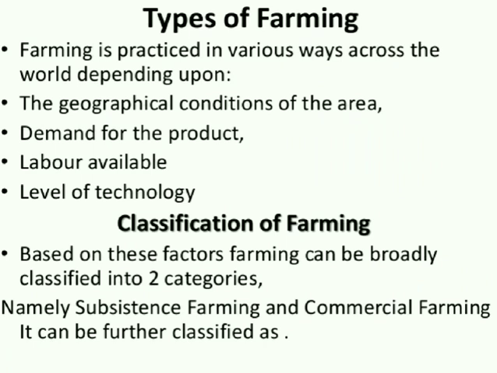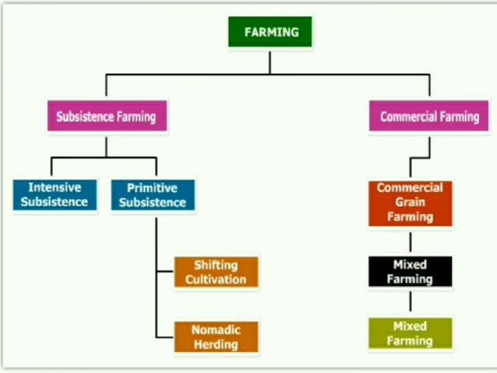Based on these factors, farming can be broadly classified into two categories, namely subsistence farming and commercial farming. So we can say that agricultural activity is mainly divided into two: subsistence farming and commercial farming.